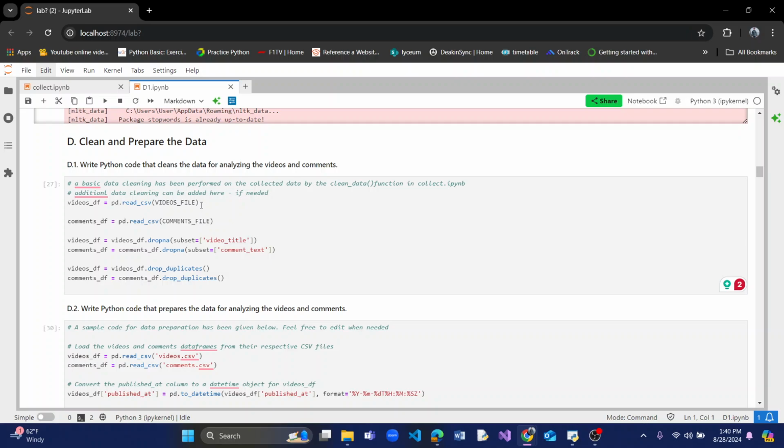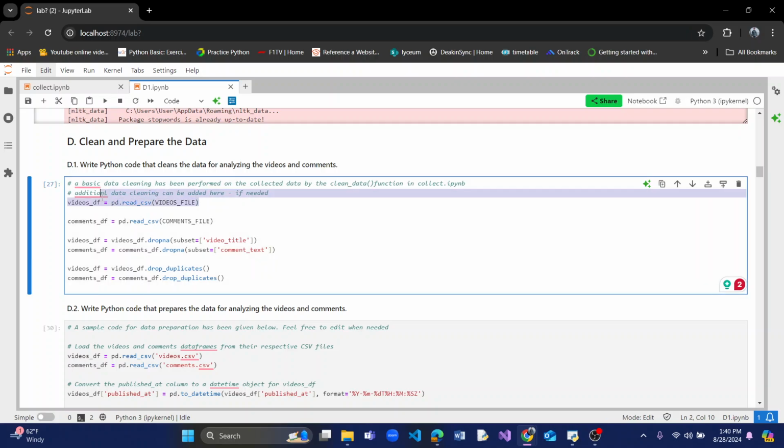So from here the cleaning and preparing the data part starts. Here I first imported the video CSV file, and then I imported the comments CSV file, and wherever the video was empty or the comment was empty, we dropped it, and wherever there were duplicates, we dropped them as well. That's basically what was done in these 4 lines of code.